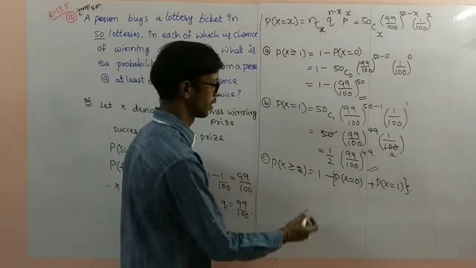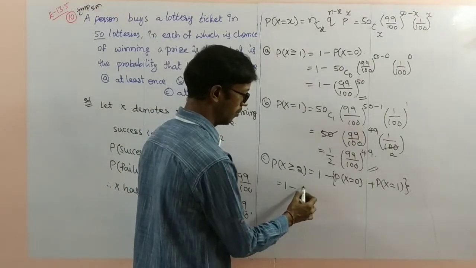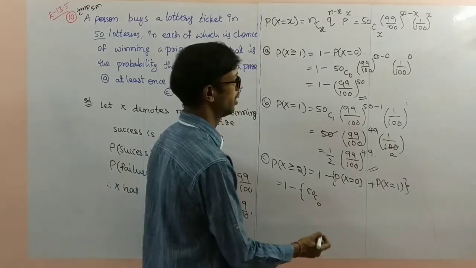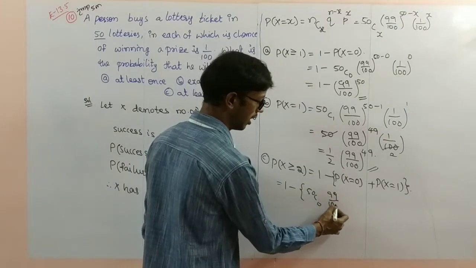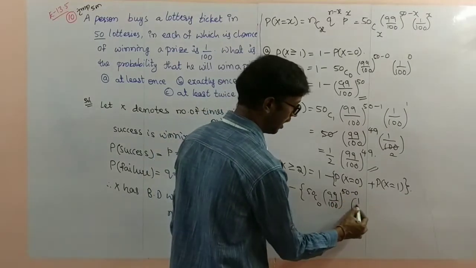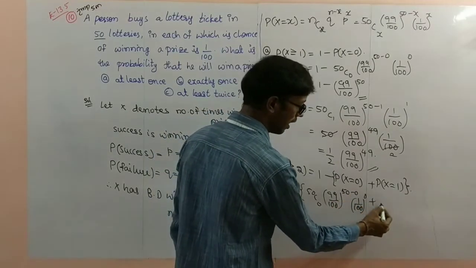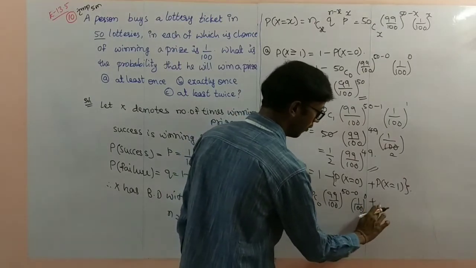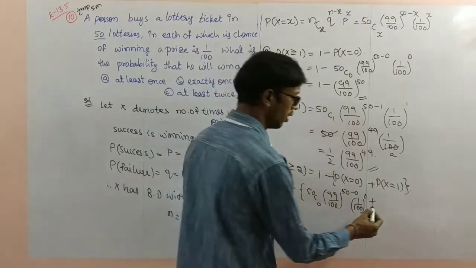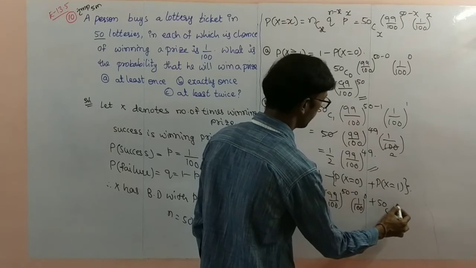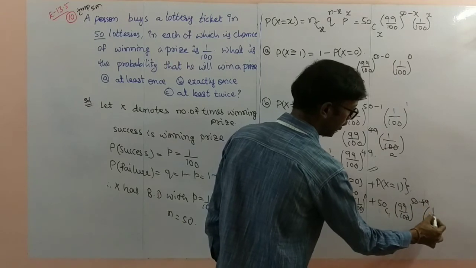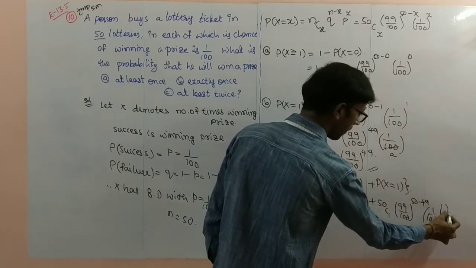So now here you make the simplification. 1 minus 50C0 (99/100)^(50-0) (1/100)^0 plus 50C1, which we already discussed. Otherwise write down 50C1 (99/100)^(50-1) (1/100)^1, so whole bracket.